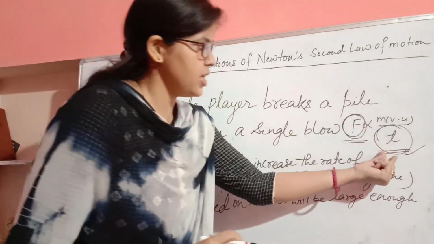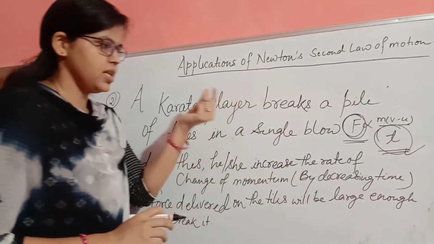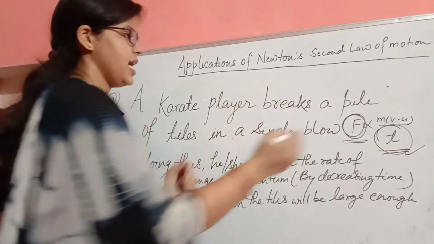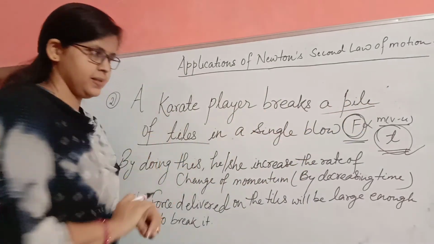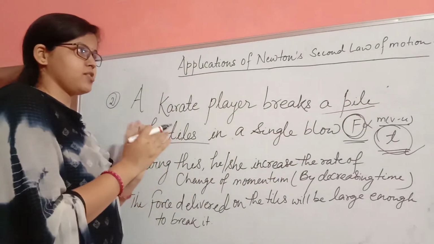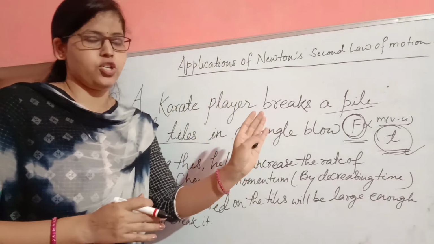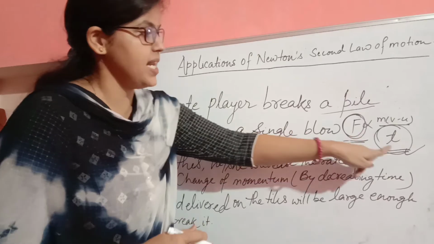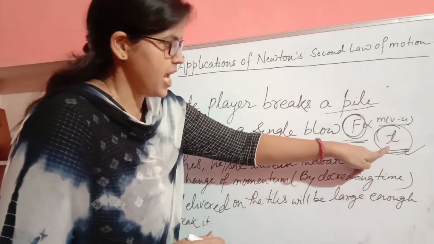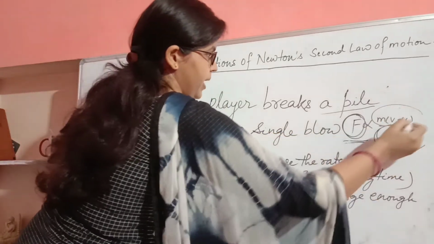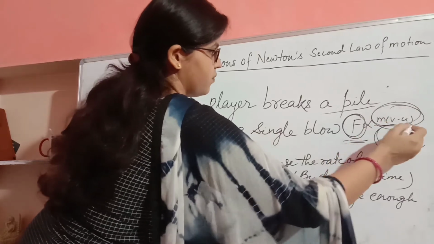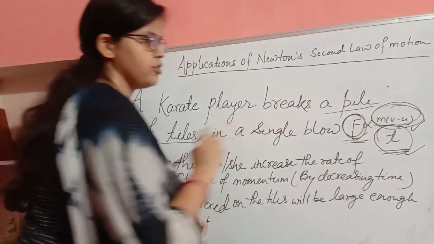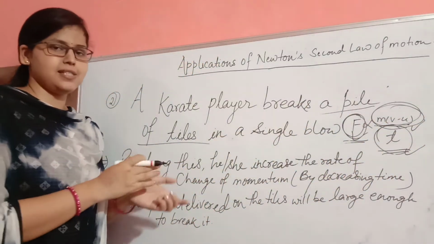In a very short interval of time, the person applies the force on the pile of tiles. So this case is also related to the second law of motion. More force is applied in less time. If the time is less, the change in momentum rate will be more, and then the force will also be more. So this is the reason behind this.